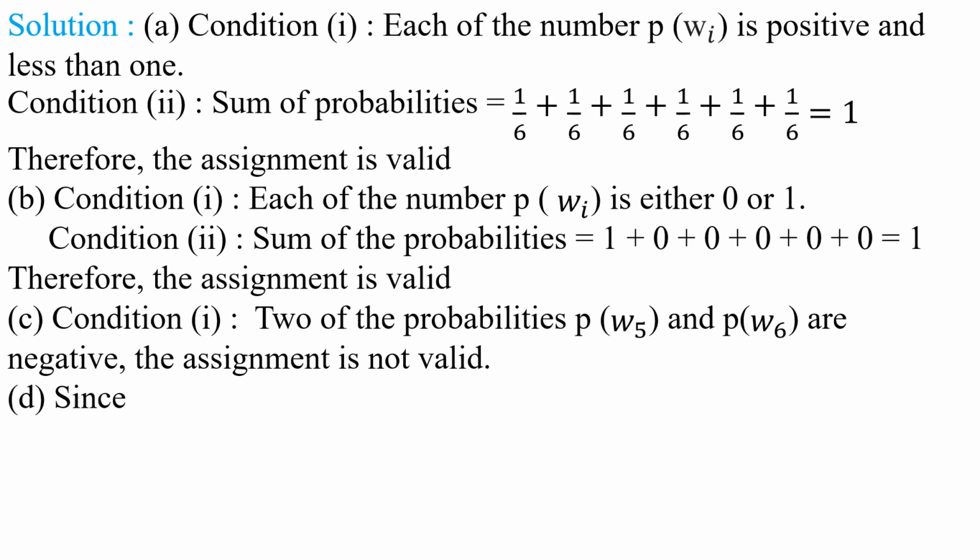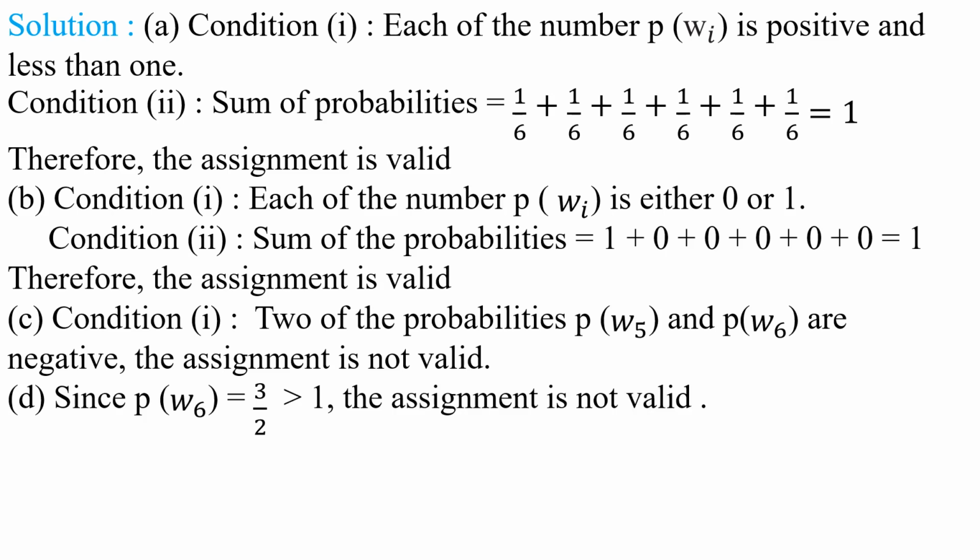Right. Now come to the fourth assignment. Since P of omega 6 is equal to 3 by 2, it is greater than 1. This assignment is also said to be not valid. The probability of every sample point in the sample space should lie in the interval 0 to 1, neither less than 0 nor greater than 1. But here in this case, we got 3 by 2. It is greater than 1. So this assignment D is not valid. Understood this point, my children?